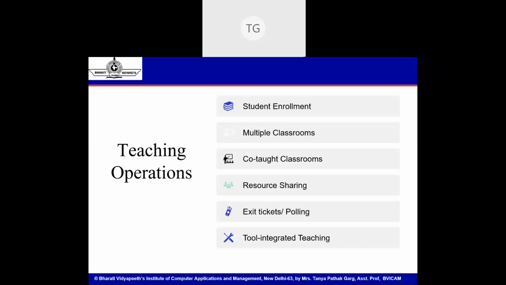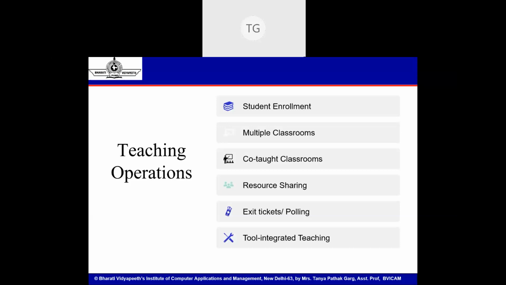The two mechanisms work like this: if I am a teacher, I've created a class. Either I manually enroll all students by entering their email ID, and they'll get an email saying this teacher has asked you to join the class. Please accept. When they accept the invitation, they will become a part of my class. Or when I create a class, a unique code gets generated, which is called the class code, right?